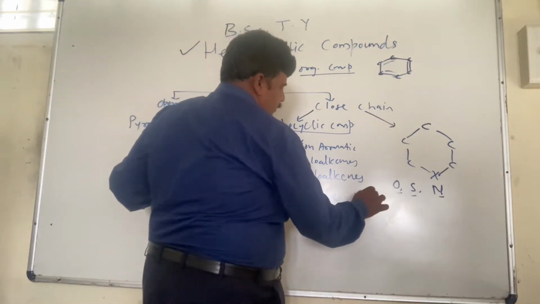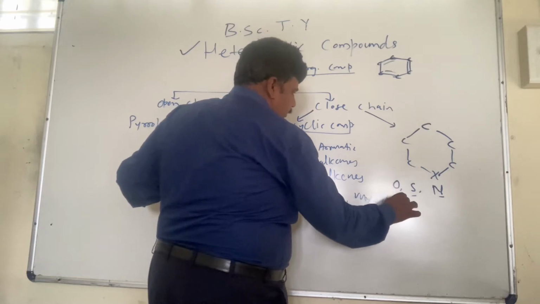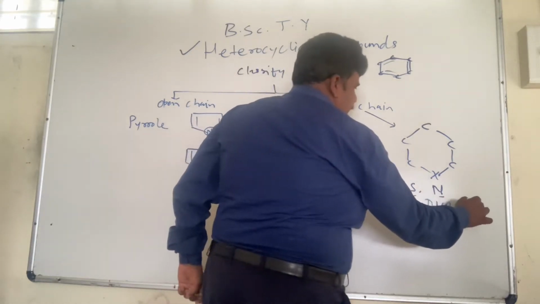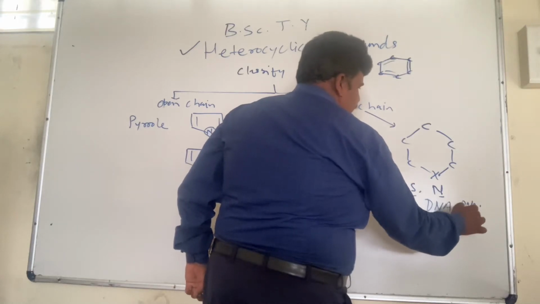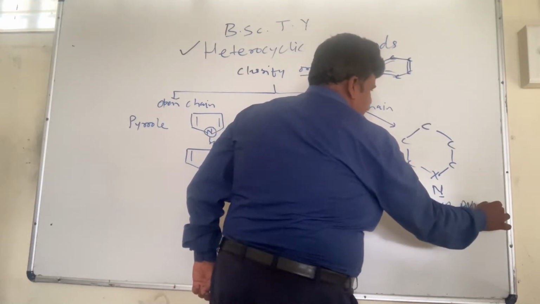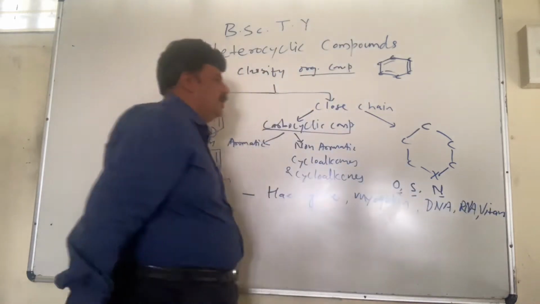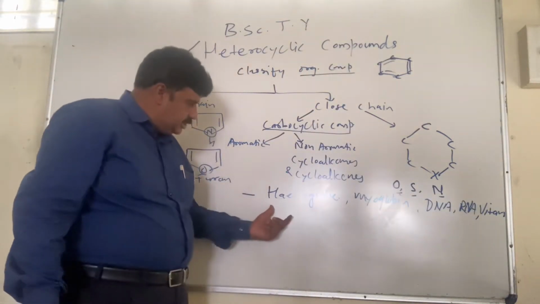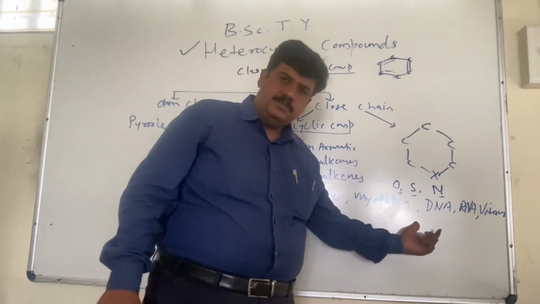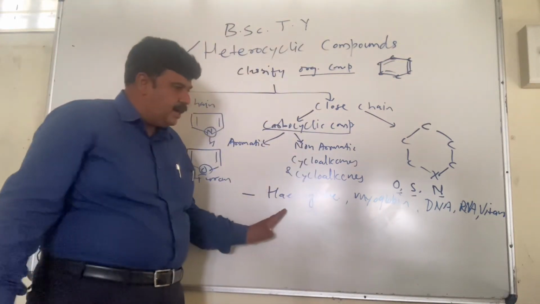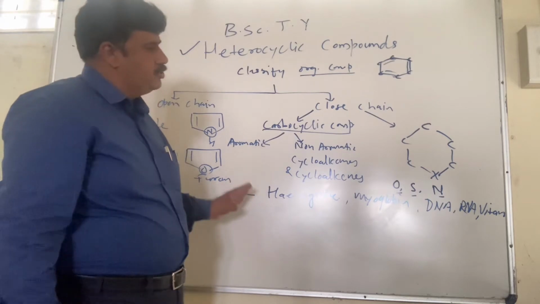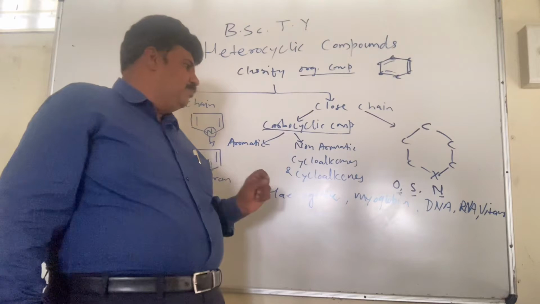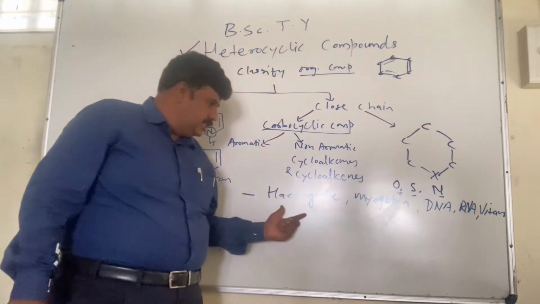For example, hemoglobin, myoglobin, DNA, RNA, even various vitamins. These are heterocyclic compounds. These naturally occurring compounds, natural products, are derivatives of heterocyclic compounds. The heterocyclic compounds are a very essential component of these naturally occurring compounds.